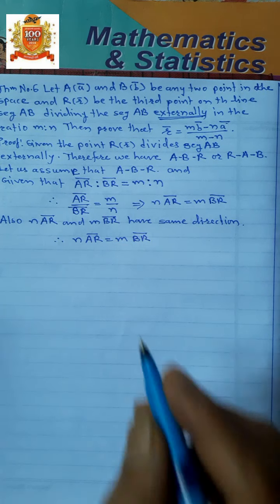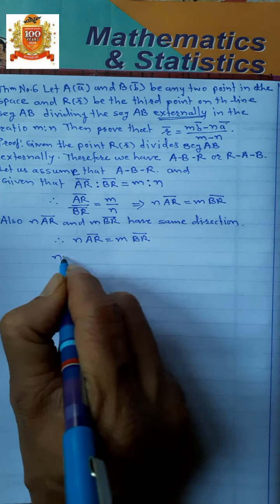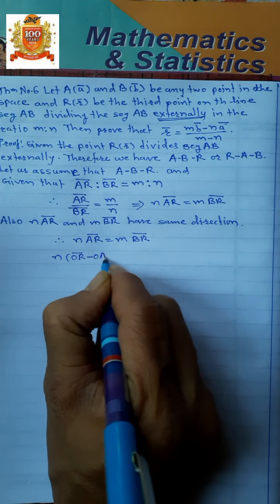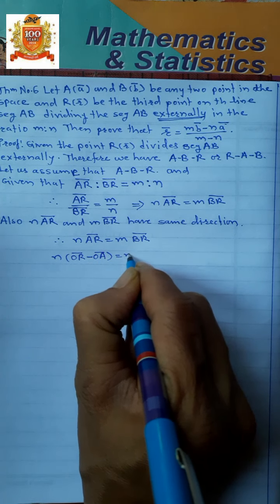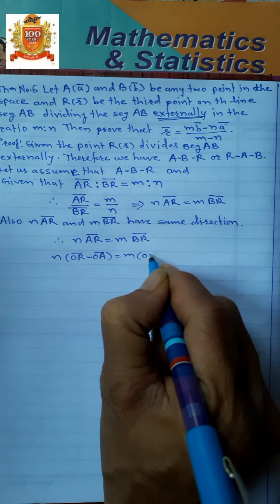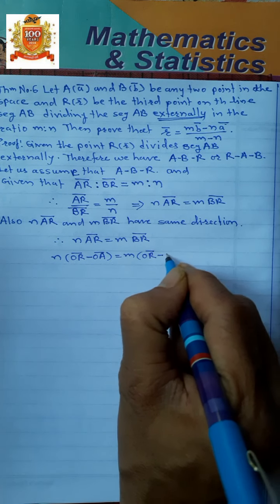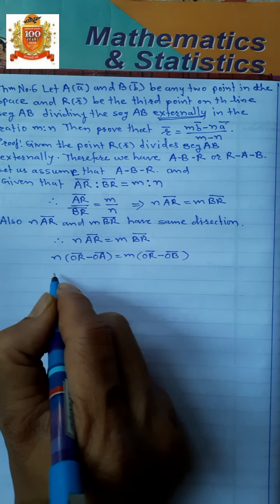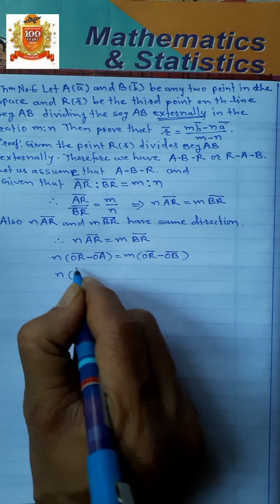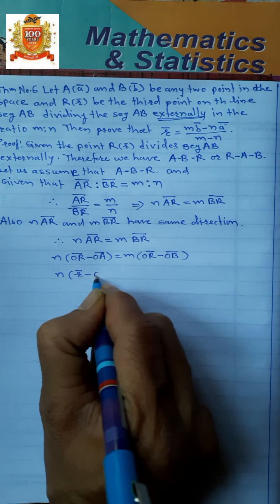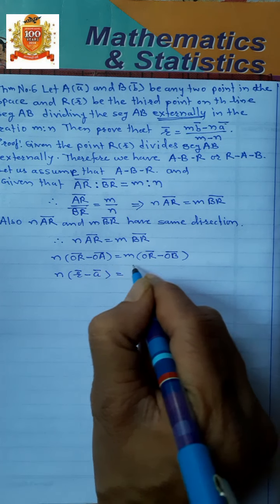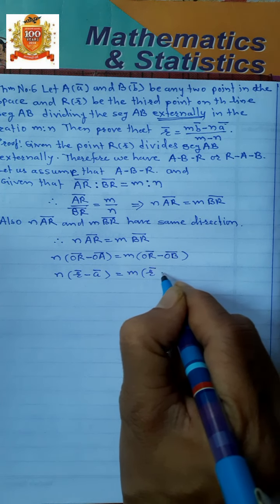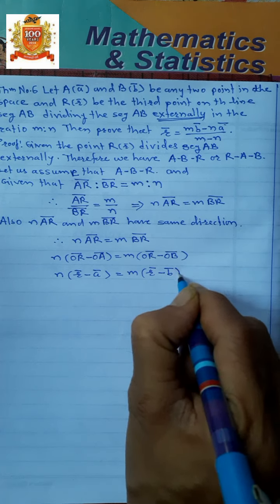We can write that as n into OR bar minus OA bar is equal to m into OR bar minus OB bar, isn't it? n into R bar minus A bar is equal to m into R bar minus B bar.